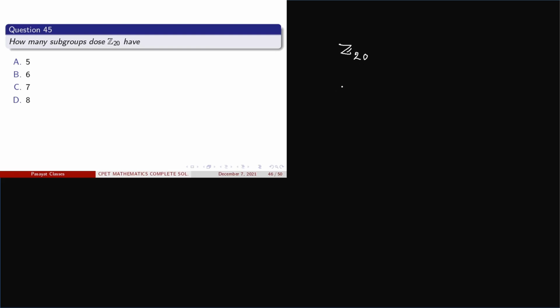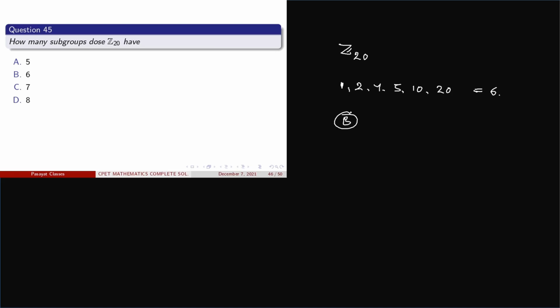So the divisors of 20 are 1, 2, 4, 5, 10 and the last one is 20. Clear? So here 1, 2, 3, 4, 5, 6. There are 6 in number. So here option B is correct one.